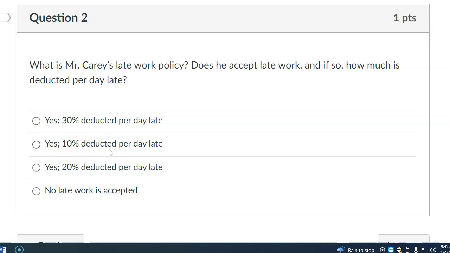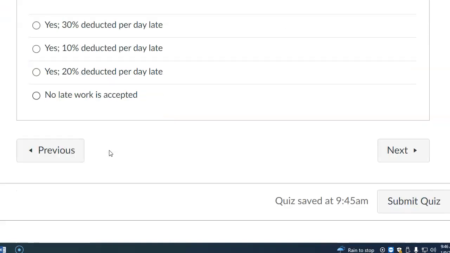Of course, if you were absent with an excused absence, you have as many days as you were absent to submit work without any penalty. If you have a 504 IEP that gives you extra time, then that also would apply as well. But in general, that is how late work is graded.